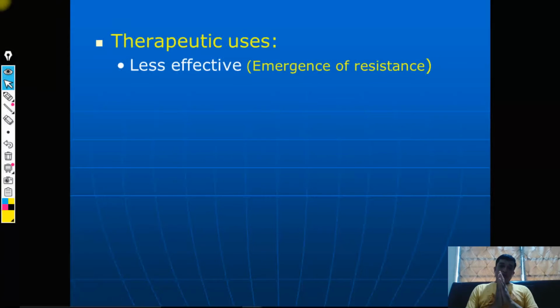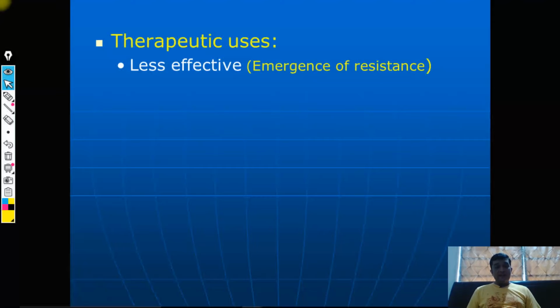Now moving toward the therapeutic uses, as we have seen, in case of chloroquine, it is definitely a first choice drug, right, but with the emergence of resistance to chloroquine, you need to recommend a second choice, or in cases of resistance you need to go for another therapeutic plan.